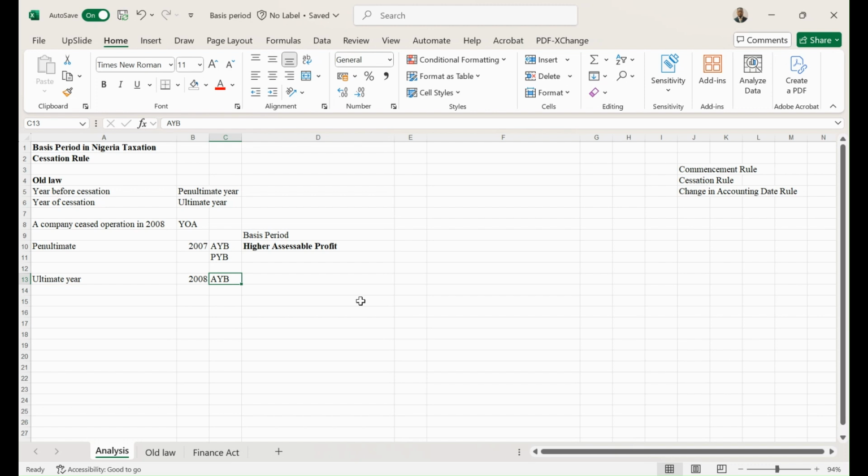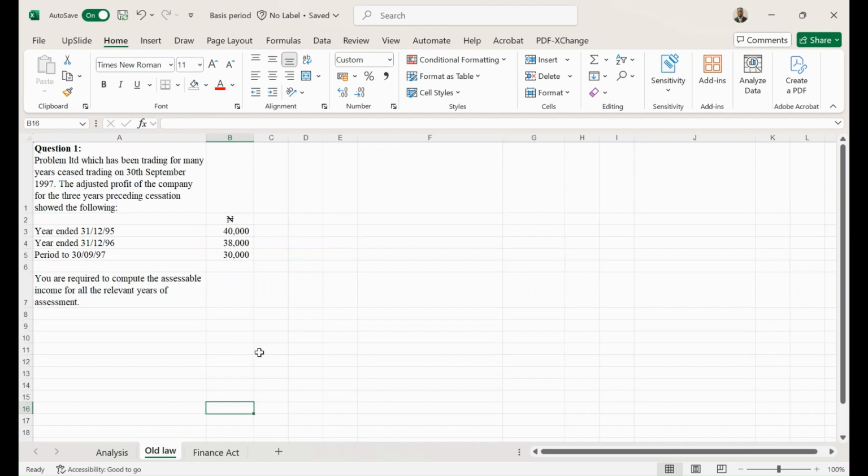We have been able to now identify how to compute the accessible profit and the basis period for the cessation rule. Summary: you determine the penultimate year and the ultimate year. The penultimate year is the year before the year of cessation, while the ultimate year is the year of cessation itself. For the penultimate year, the basis period is determined on two bases: actual year basis and the preceding year basis. You're going to compute the accessible profit and choose whichever produces the higher accessible profit. For the ultimate year, the basis period is going to be computed on actual year basis. Okay, and that's it.